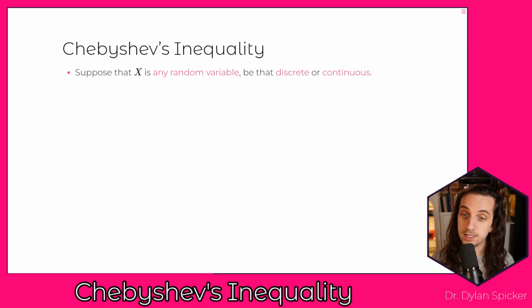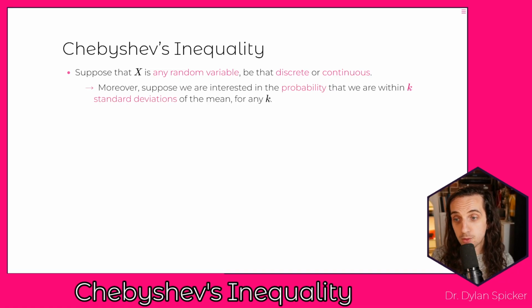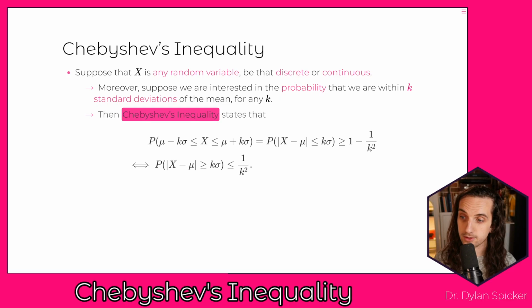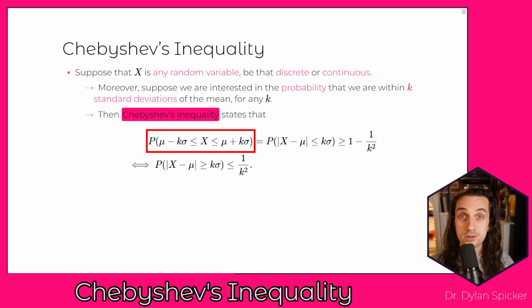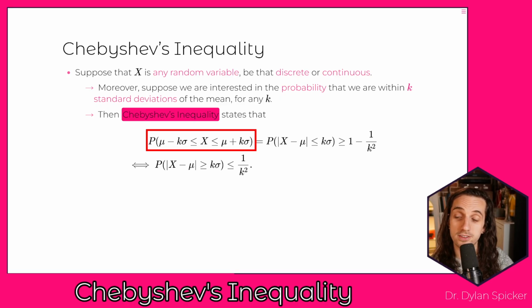So Chebyshev's inequality is going to apply to any random variable X, whether it's discrete or continuous. And what we're interested in is the probability that we are within k standard deviations of the mean for any value of k. So it does not matter whether k is an integer value or a whole value, right? It can be real numbers between these points. Any value of k, Chebyshev's is going to apply. And so then Chebyshev's inequality states that, and we can walk through here, because there's a lot being written, the probability that mu minus k sigma is a lower bound for X, and mu plus k sigma is an upper bound for X. So this follows that empirical rule pattern of being within k standard deviations of the mean.